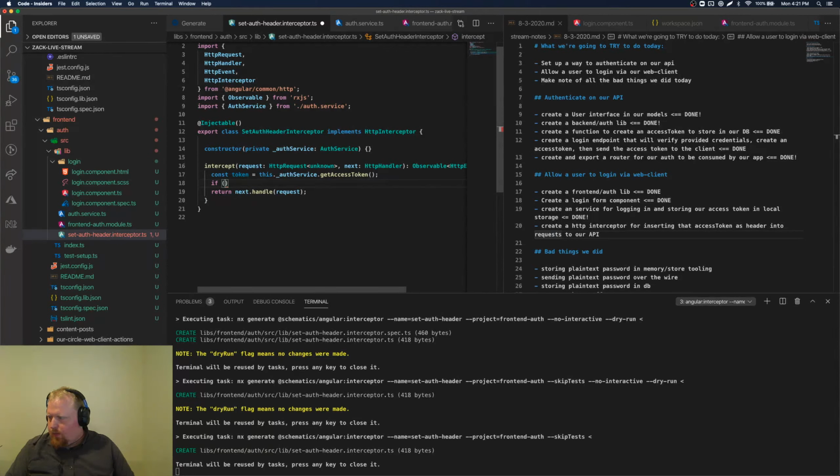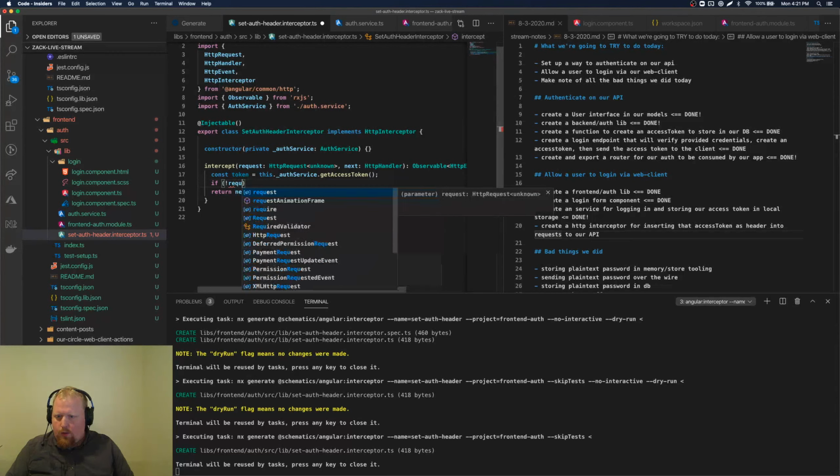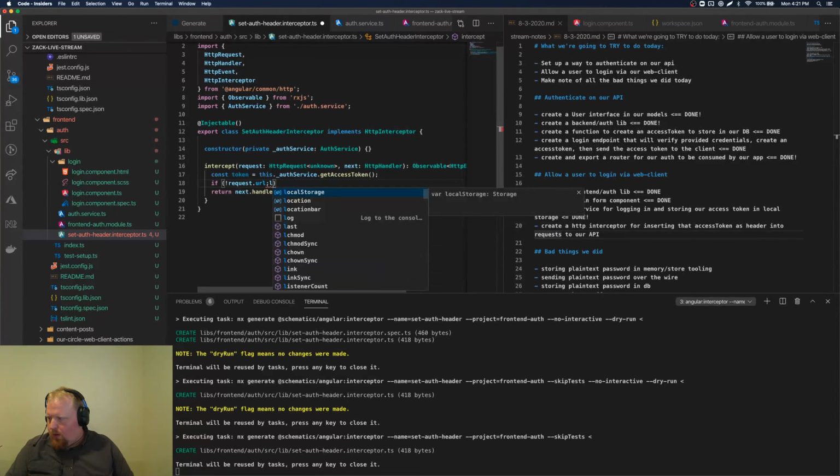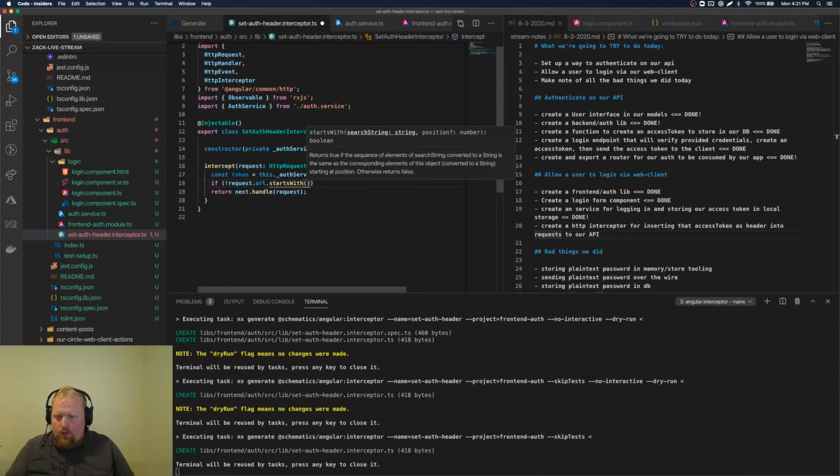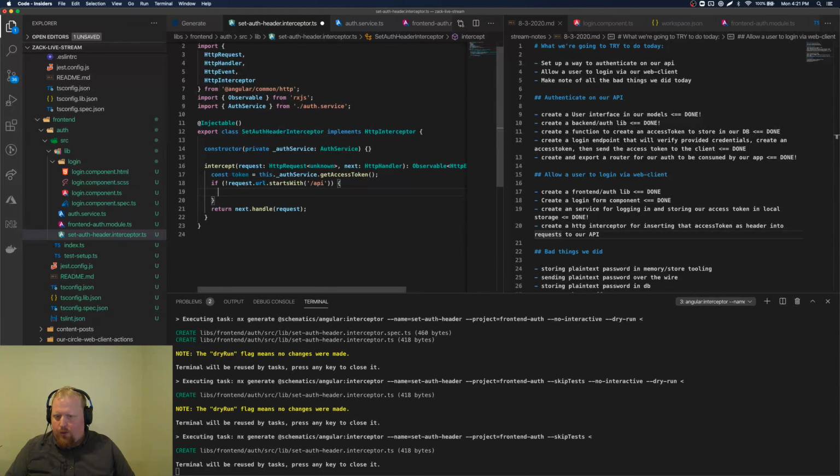If request.url starts with, so if this doesn't start with API for now, we're going to want to make sure the access token isn't on there.